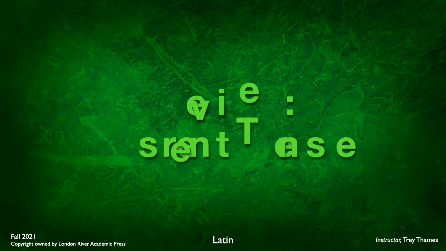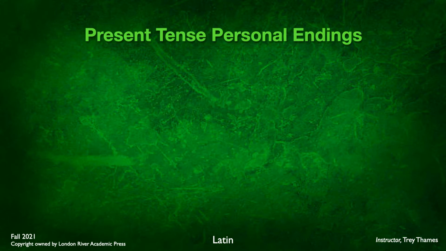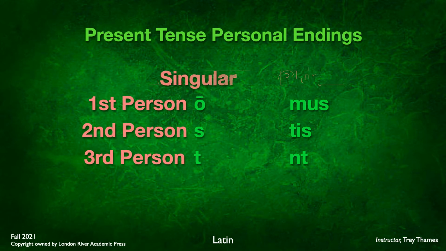Quick review for us here. We did learn present tense personal endings back in Chapter 1. Those are o, s, t, mus, tis, nt. Say them again: o, s, t, mus, tis, nt. And those are the endings that you add to the stem of any verb in order to conjugate it in the present tense. And the translation, of course, is I, you, he in the first, second, and third person singular, or I should say in third person singular, it can be he, she, or it. And then the plural is we, you, they.